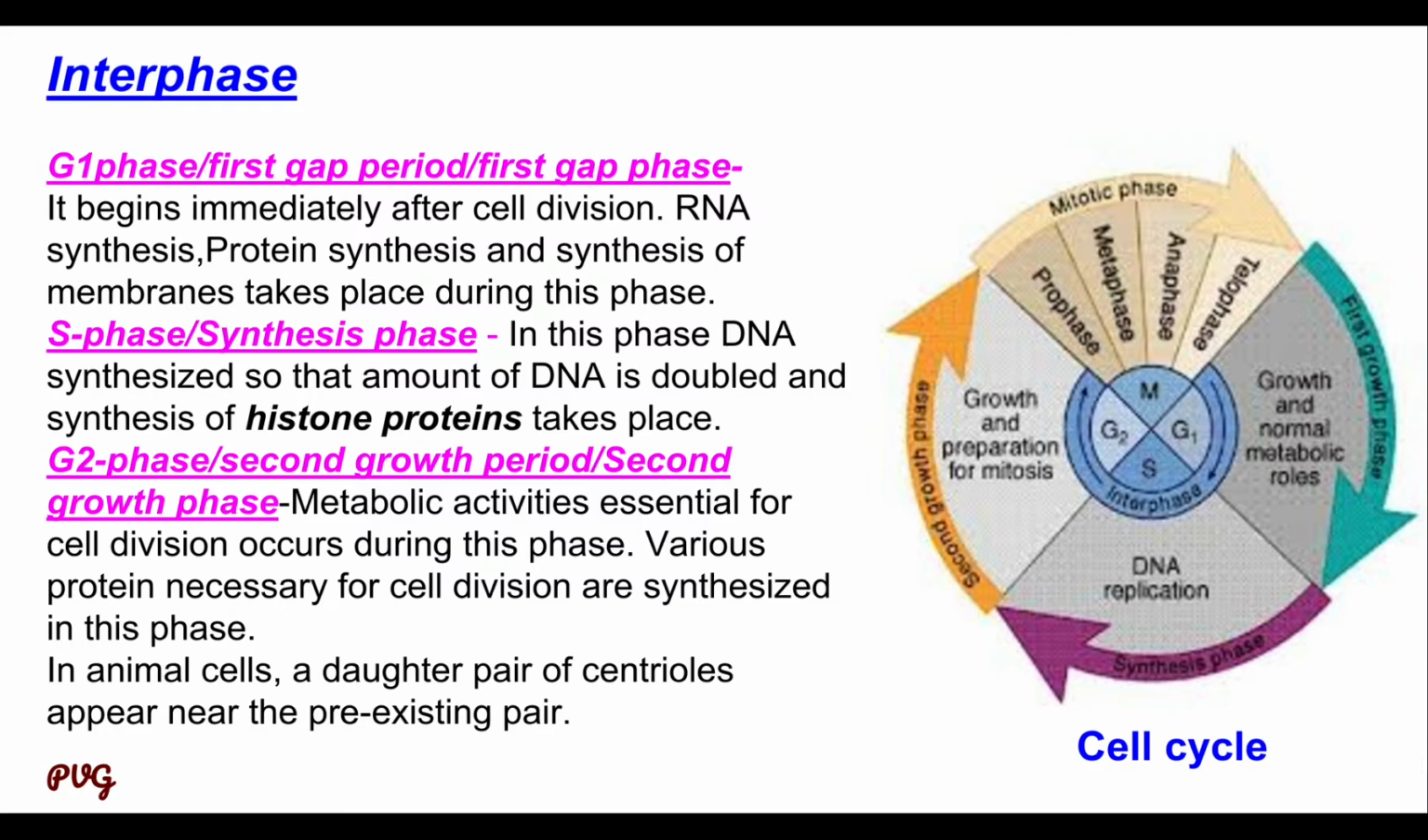That means the synthesis of histone also takes place during the synthesis phase. Then third one, the G2 phase, also known as the second growth period or second growth phase. Metabolic activities which are essential for cell division occur during the G2 phase, and different types of proteins necessary for cell division are synthesized in this phase. In animal cells, a daughter pair of centrioles appears near the pre-existing pair.